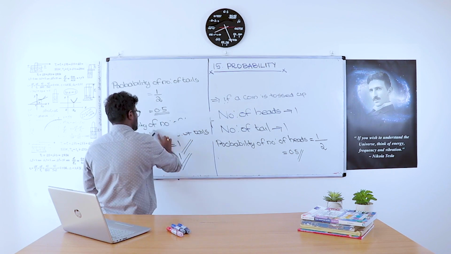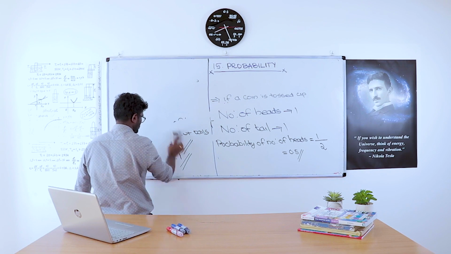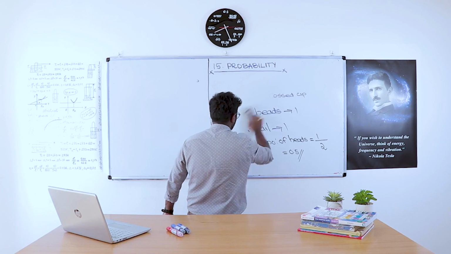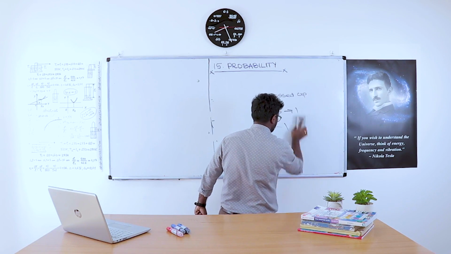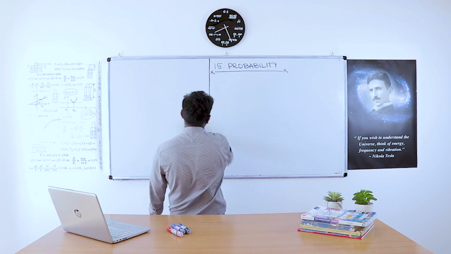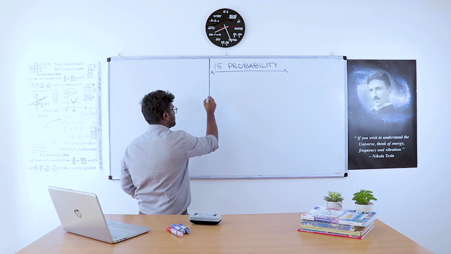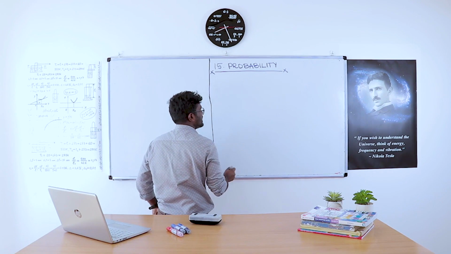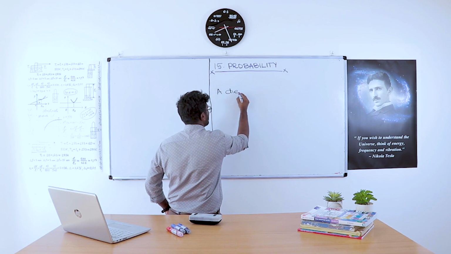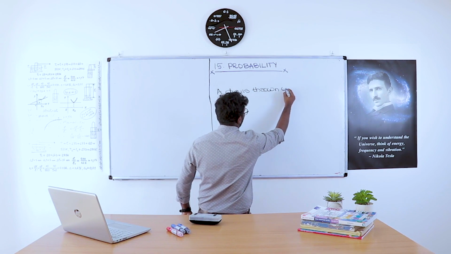So let us move to another example. A die is thrown up.